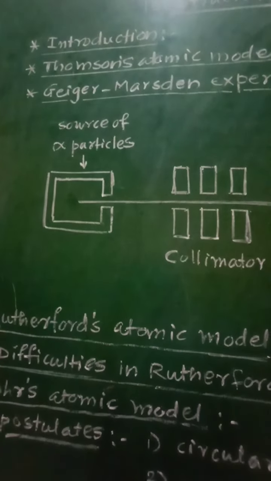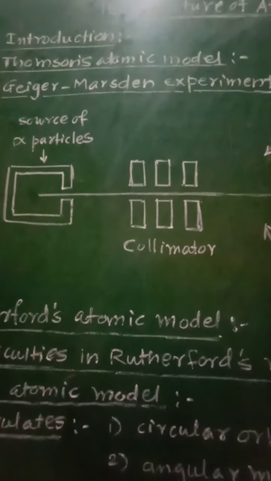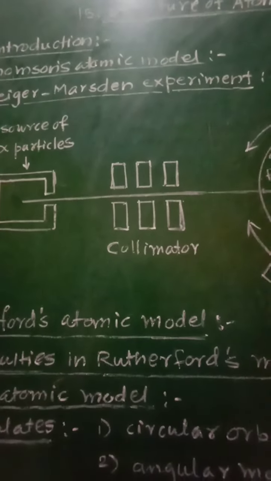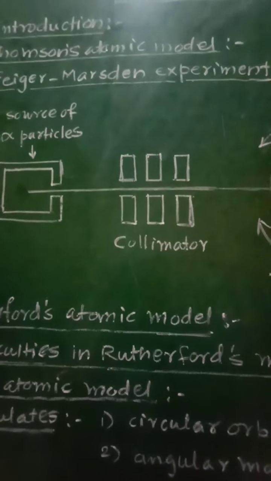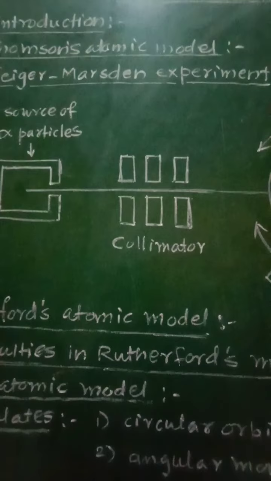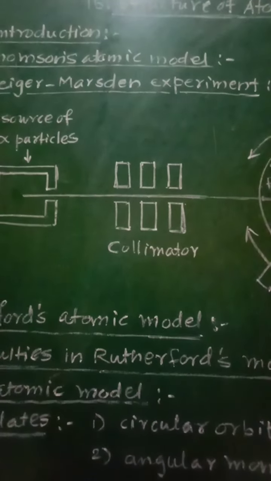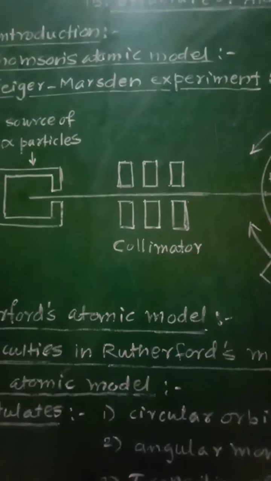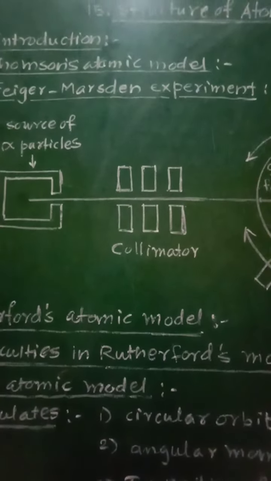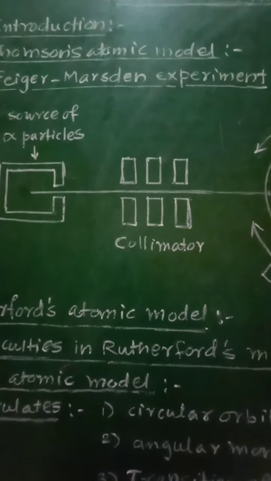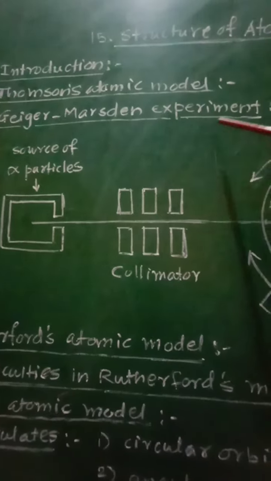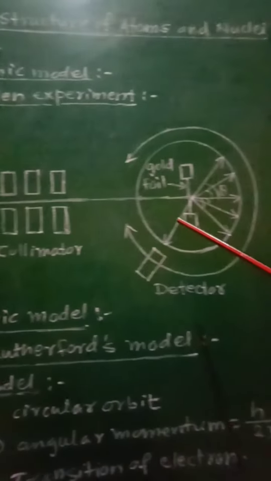Alpha particles are nothing but helium nuclei and are positively charged. This experiment was performed by Geiger and Marsden. The alpha particles from a source were allowed to pass through a collimator, and the experimental setup for this Geiger-Marsden experiment is as shown in this figure.